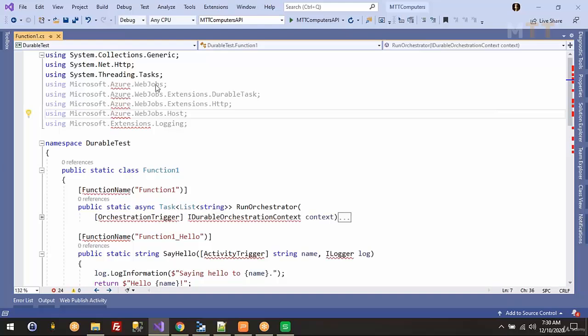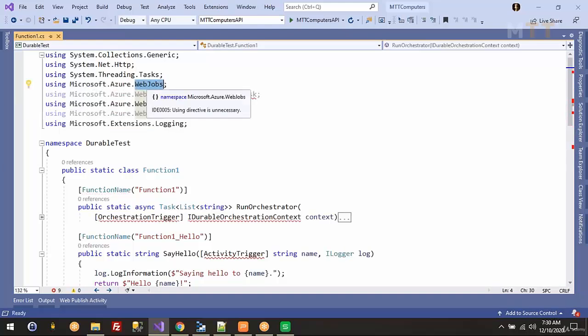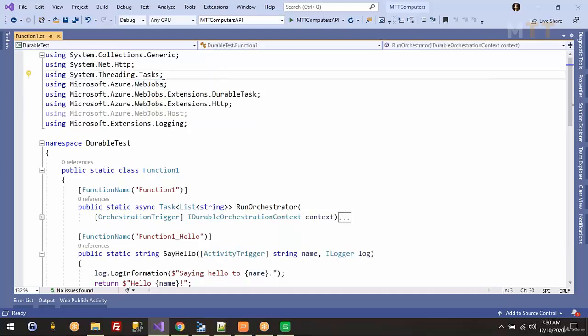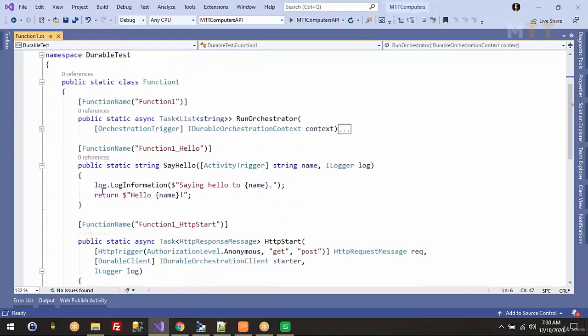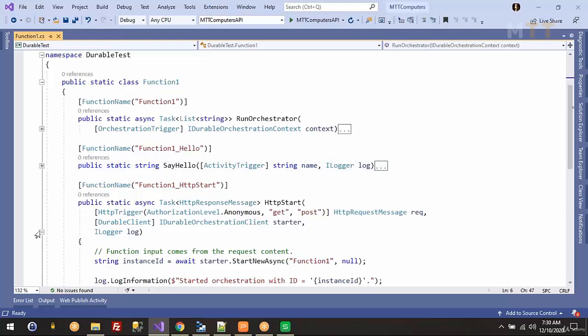Azure Functions were formerly known as web jobs, because these are kind of cron jobs or scheduler jobs, so they were actually referring to it as web job. But recently they renamed that to Azure Functions, though internally the namespaces are still web jobs, and durable functions are extensions on your web job. So all these NuGet packages were added by Visual Studio for us because we used that durable function template to create this boilerplate. Okay, let me just minimize all these things.